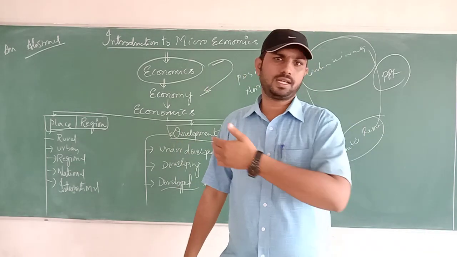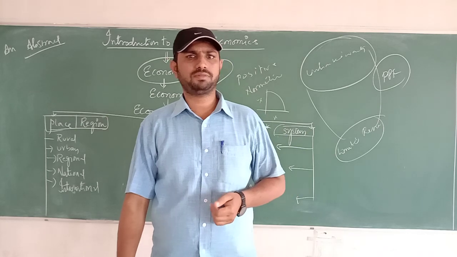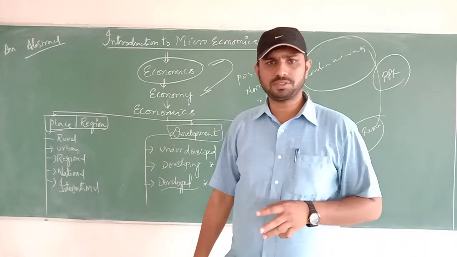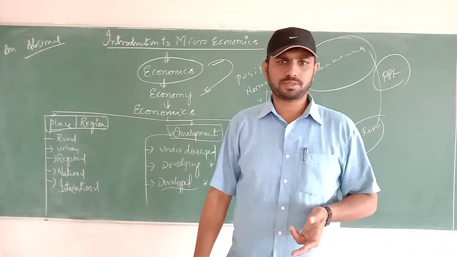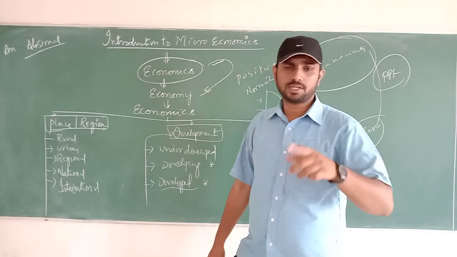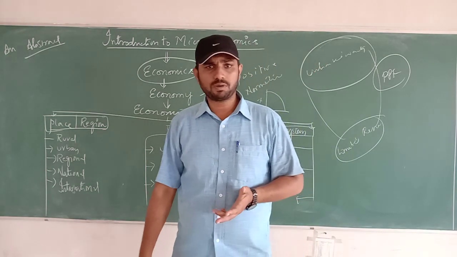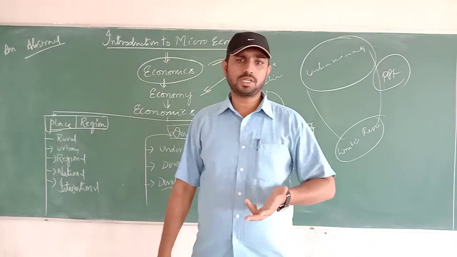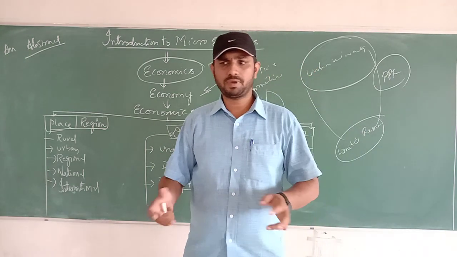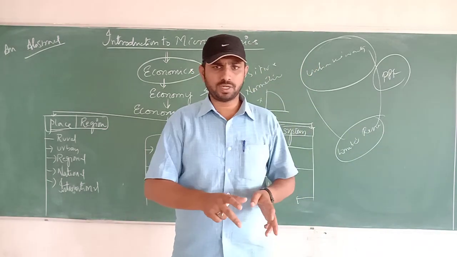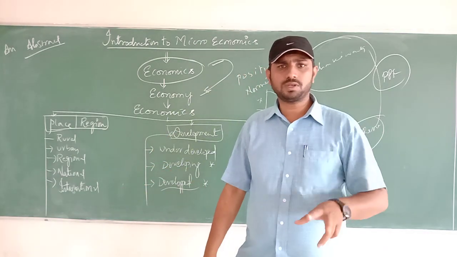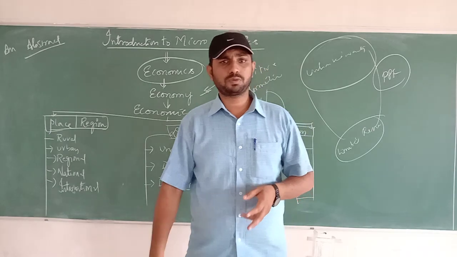Okay, this is a brief abstract of the introduction to microeconomics. Apart from this, if any topic is missed, you can ask me from the description. Another topic is opportunity cost. When a producer wants to produce anything, he has a number of options. When he selects the first, the best one, he has to sacrifice the second best one. The cost incurred on the second best one is called